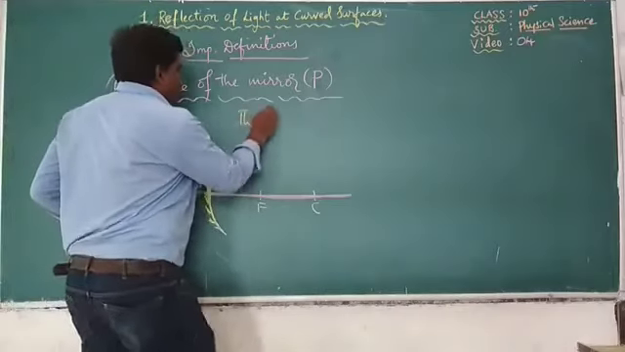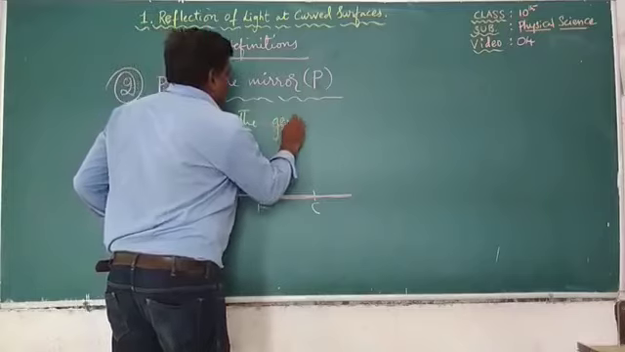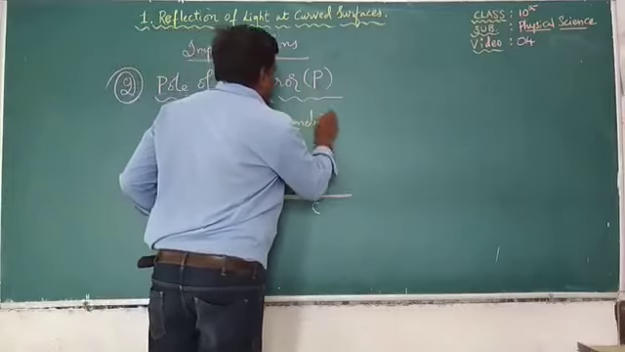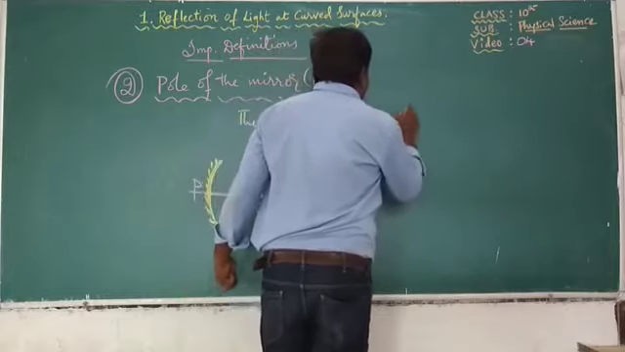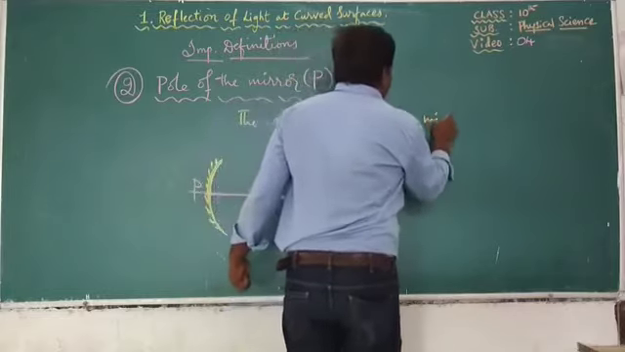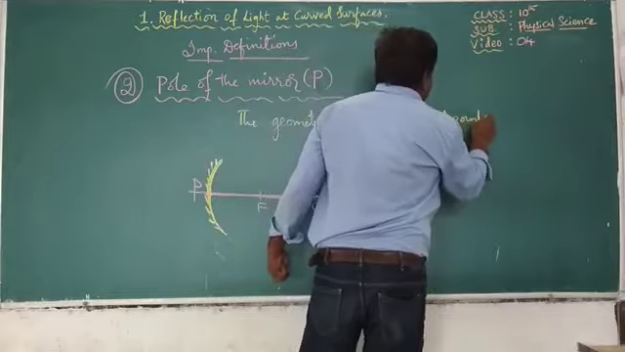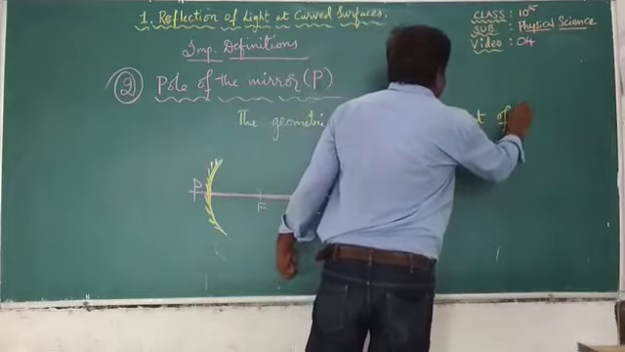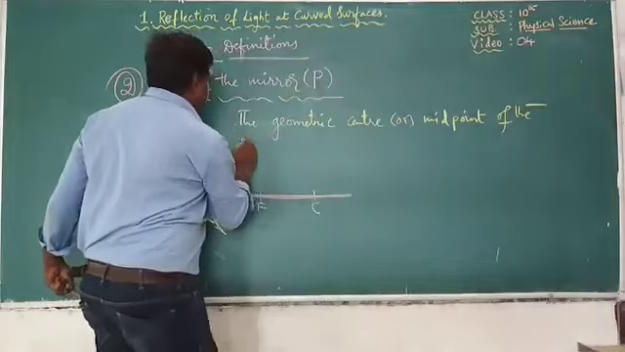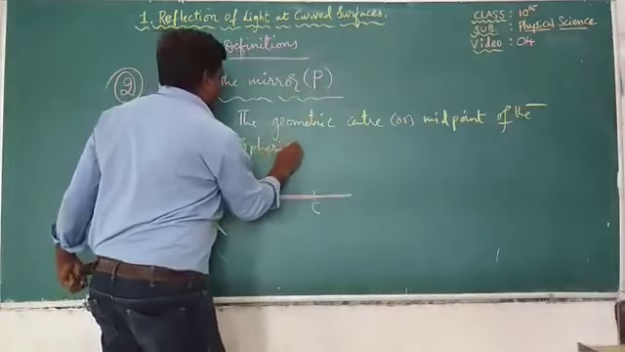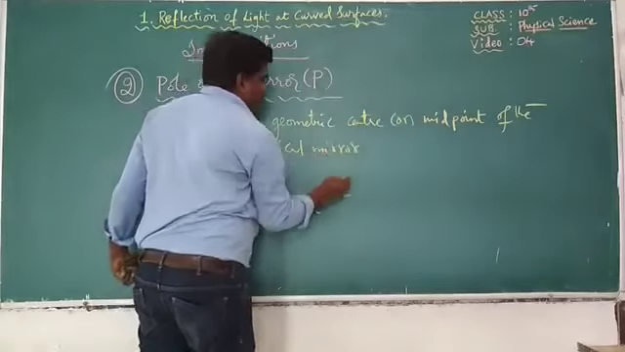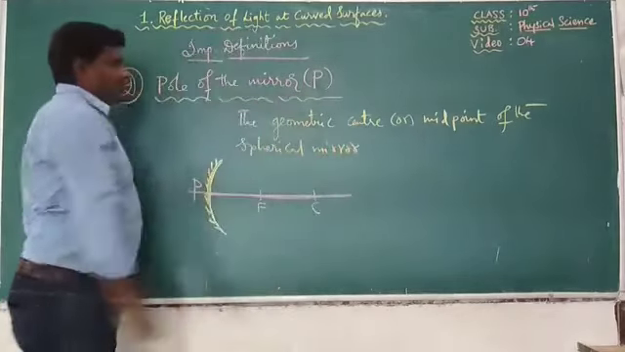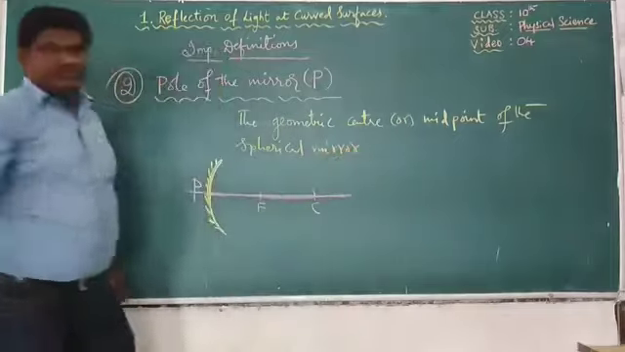Definition: the geometric center or midpoint of the spherical mirror is known as pole of the mirror.